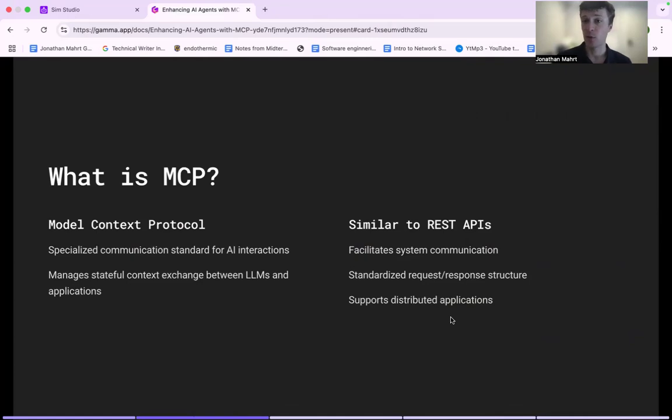For people that are familiar with REST APIs, it's very similar in its concept because it's just a way to facilitate communication between different systems. It's a way to standardize request, response, and structure, and it's supported by several distributed applications. And this concept was first introduced by Anthropic at the end of last year.